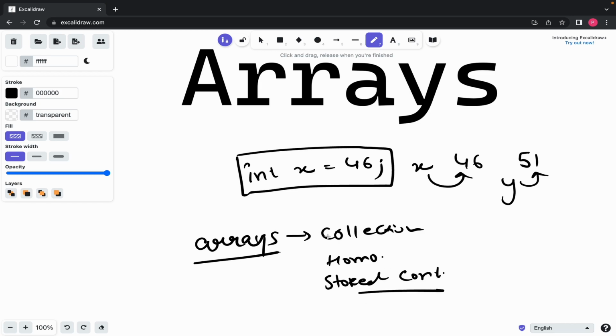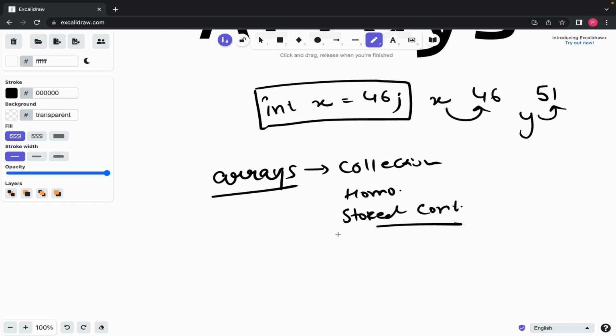Let's try to understand each point here. Let's say I have a collection of numbers: 1, 2, 5, 10. In an array, I can store this collection. I need not make a different variable for each number. I can have an x array and store all these numbers into this x. So the first point is that it lets me store a collection.